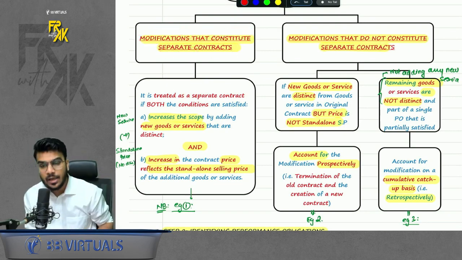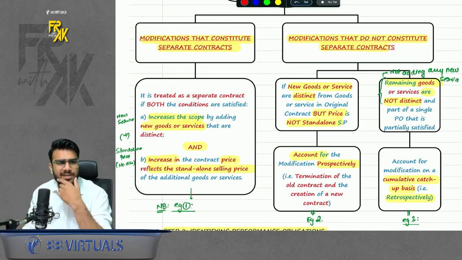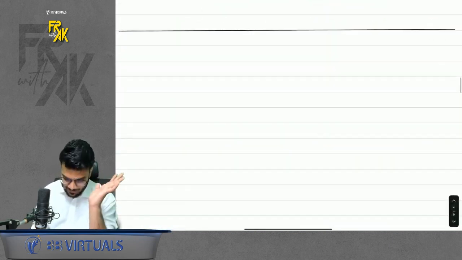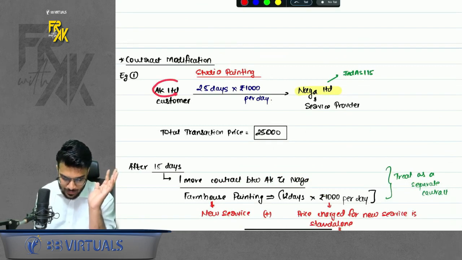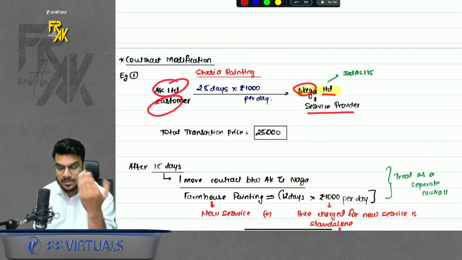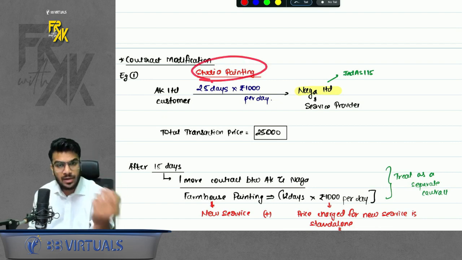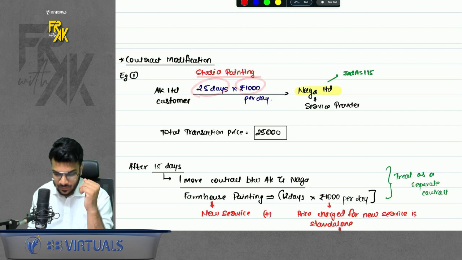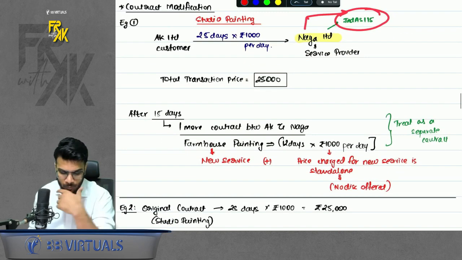What is the meaning of this? This means even if you modify a contract, you will treat it separately. Sir, when does this happen? Again, let's take some examples. In case you remember, we took the example of painting services. Let's say AK is the customer, Naga Limited is a service provider who does painting services. I told Naga, I want to paint this studio. So he told, okay sir, 25 days, 1000 rupees per day he will charge. Total transaction price becomes 25,000. We are talking about Naga's point of view. Okay sir, done, no problem.